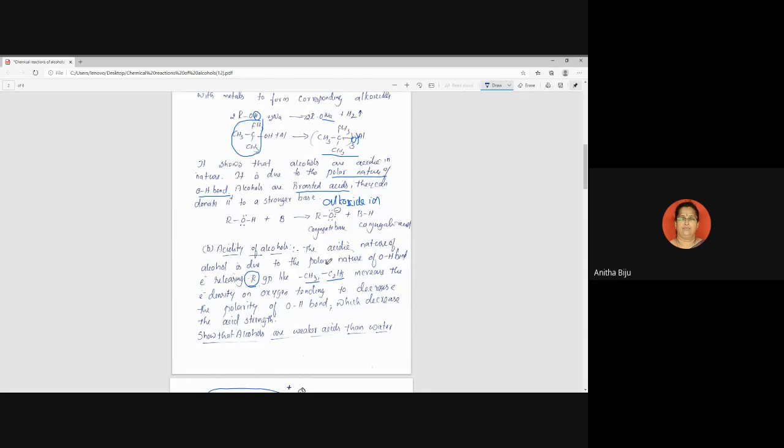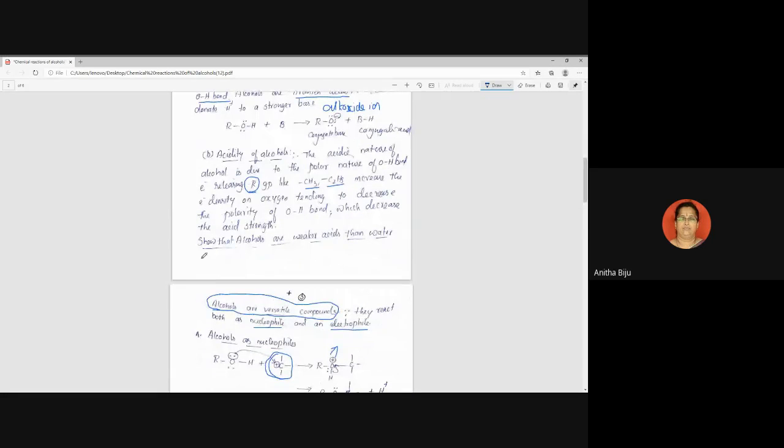Now, this is a question. Which is the question? Write the question. Show that alcohols are weaker acid than water. Alcohols behave as weaker acid even compared to water. Why is it so? Okay, write the question. Try to write it. Show that alcohols are weaker acid than water. This we can simply explain with the help of a chemical equation.